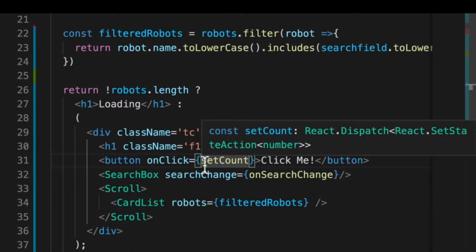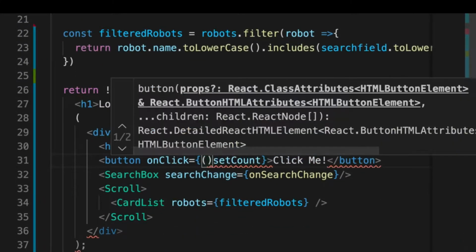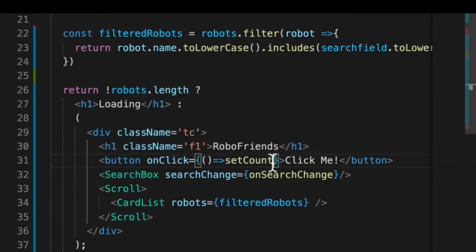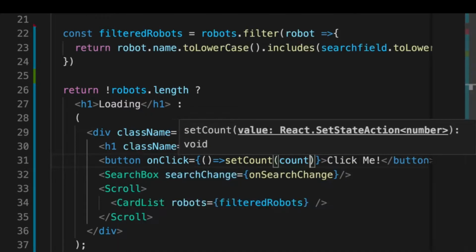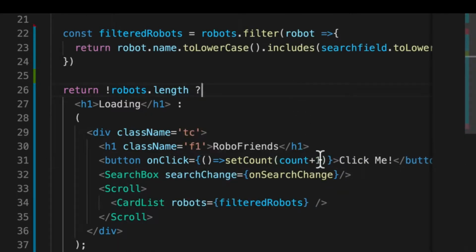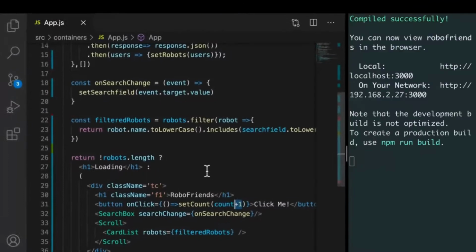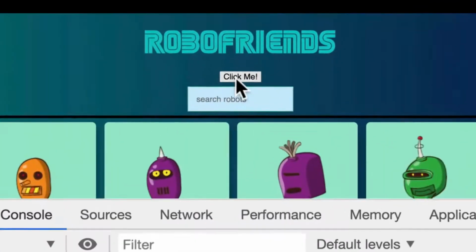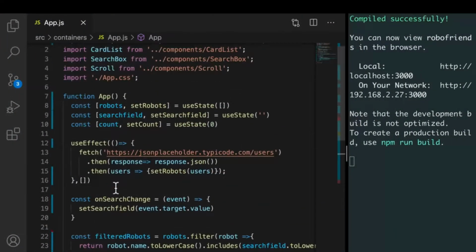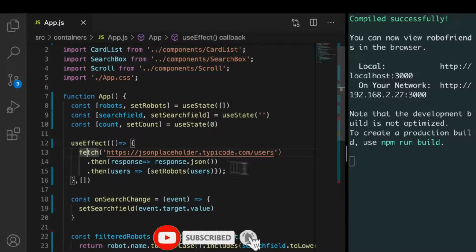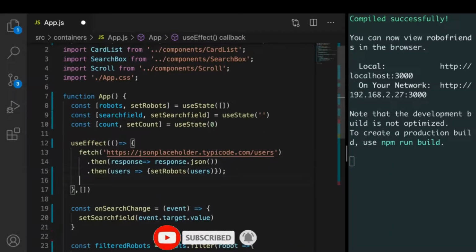And when a user clicks, it's going to run setCount, and we'll just say count plus 1. So we're just incrementing a counter. So onClick, setCount, and it's going to add 1 to the count. If I save this and go back, you see that I have click me here. And let's just console log this so we can see it. Let's do it right after the fetch, just so we understand exactly what's happening here.